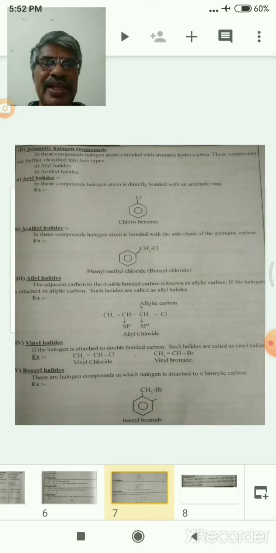The best example is CH2=CH-CH2Cl. Here the CH2 group is the sp3 carbon and the CH group is the sp2 carbon.